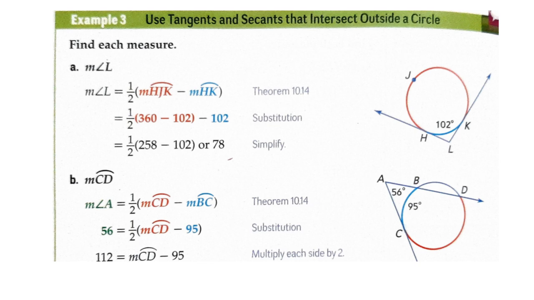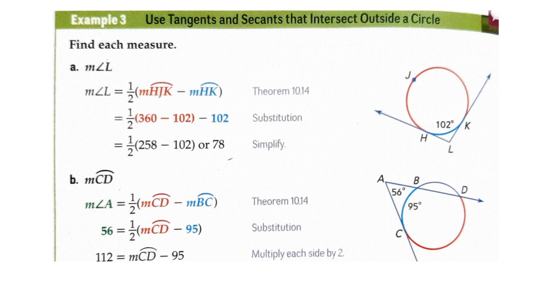Now let's do an example of using tangents and secants that intersect outside the circle. So in this circle we have two tangent lines intersecting in the outside of this circle at point L. So according to the previous theorem, then the measure of the angle L is 1/2 times the measure of the intercepted arc HGK minus the measure of the intercepted arc HK.